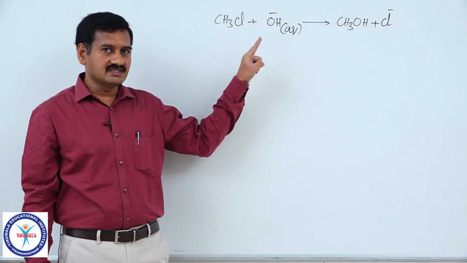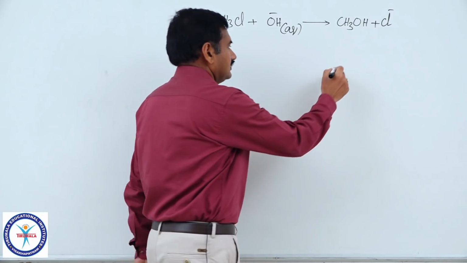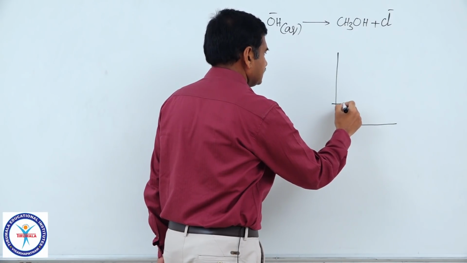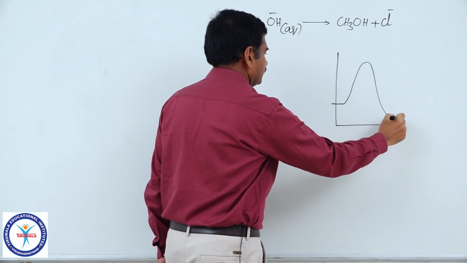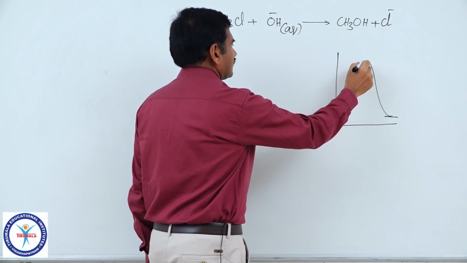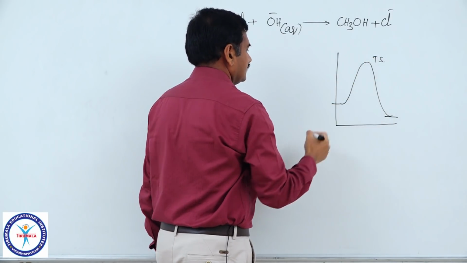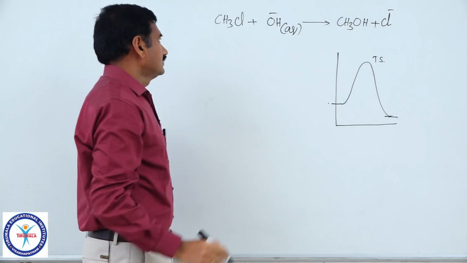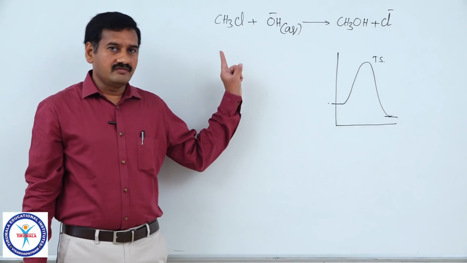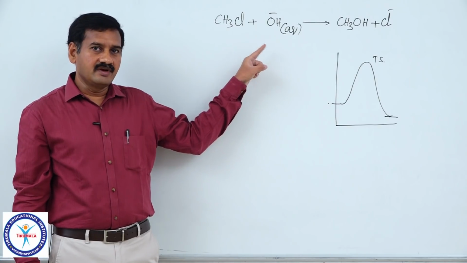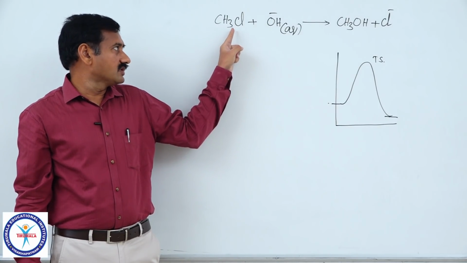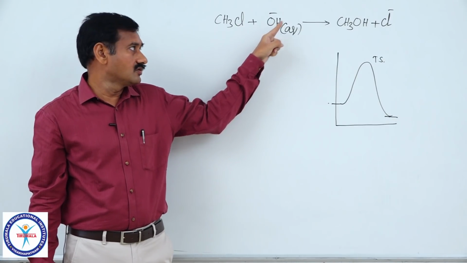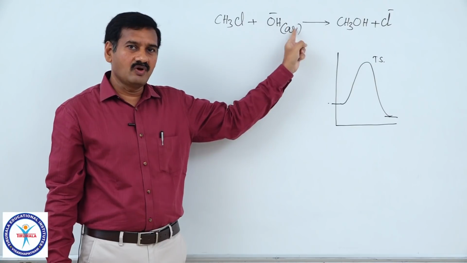As it is completing in a single step, the energy profile diagram you have to draw this way. This is the transition state, energy of reactants, energy of products. Then what is the molecularity of this reaction? As it is an elementary step, one molecule of methyl chloride and base OH minus are simultaneously involved in the collision to bring out this chemical reaction, hence molecularity equal to 2.